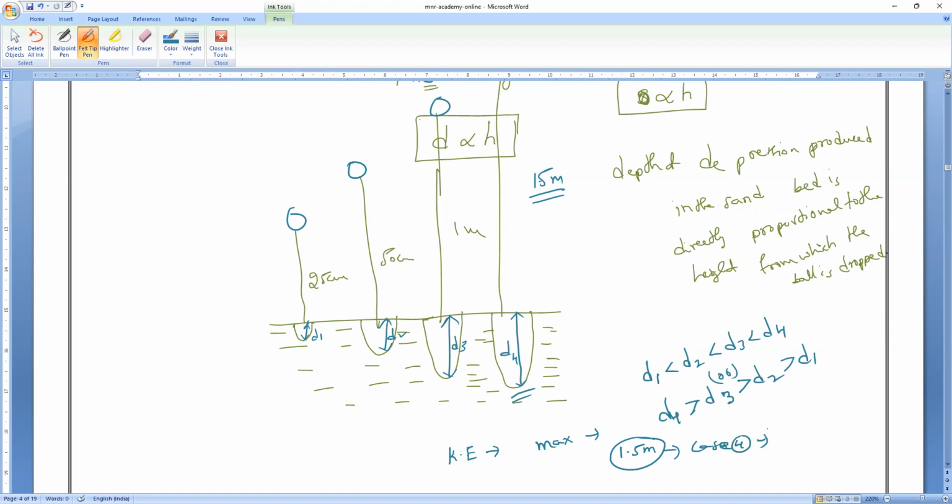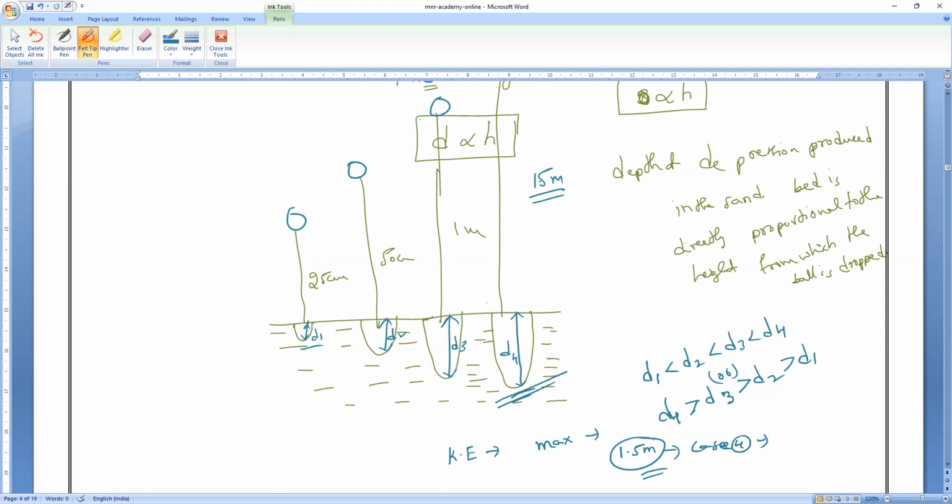So the kinetic energy of the ball just before hitting the ground, in the case of 1.5 meters, is maximum, and minimum in the case of 25 centimeter. That is why here is the deepest depression compared to this.